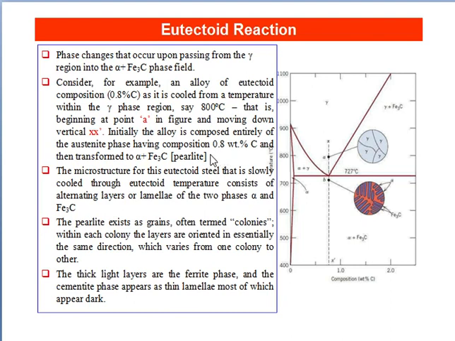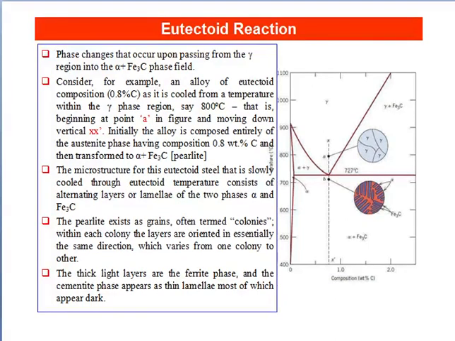The microstructure for this eutectoid steel that is slowly cooled through the eutectoid temperature consists of alternating layers or lamellae of the two phases, that is, alpha and iron carbide. The pearlite exists as grains, often termed colonies. Within each colony, the layers are oriented in essentially the same direction, which varies from one colony to another. The thick light layers are the ferrite phase, and the cementite phase appears as thin lamellae, most of which appear dark.